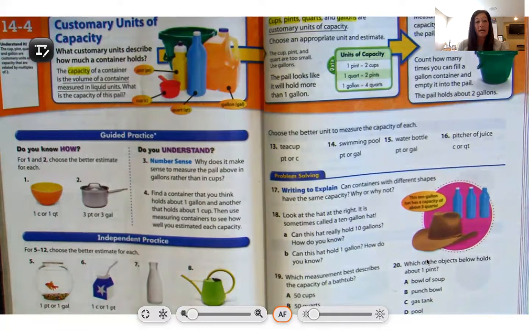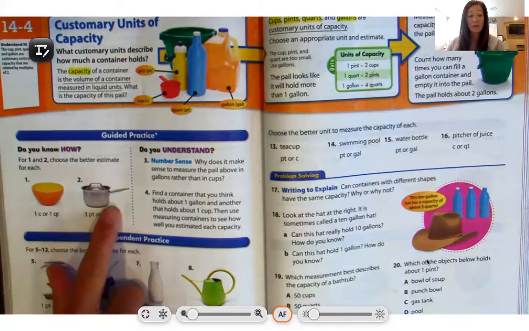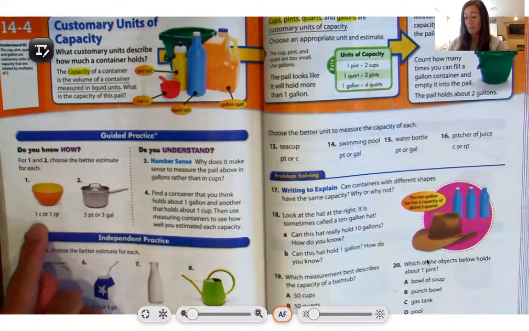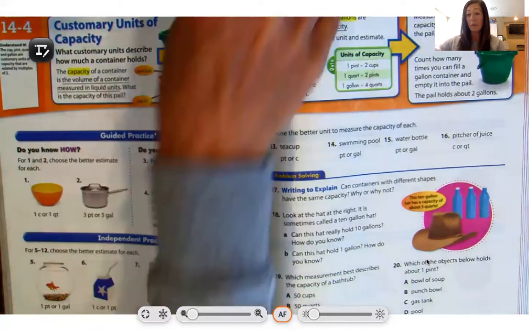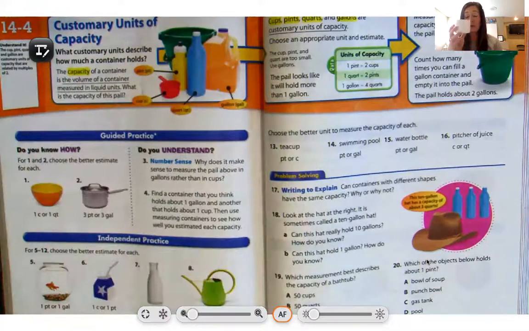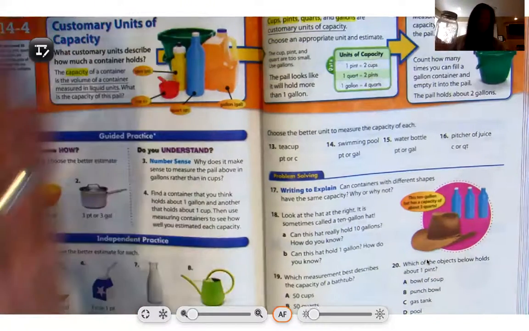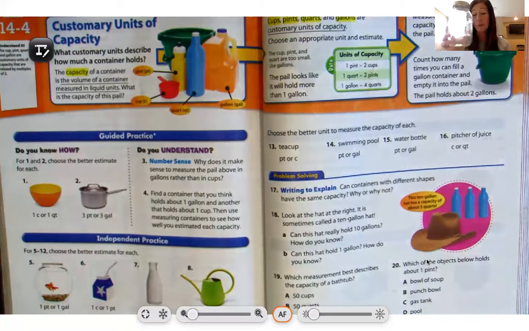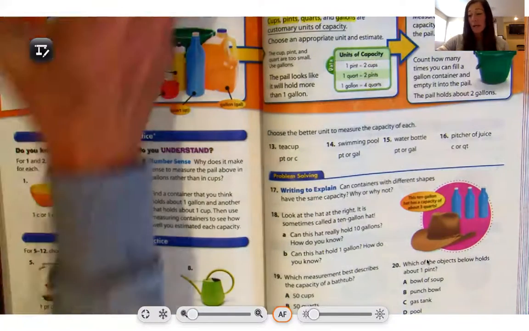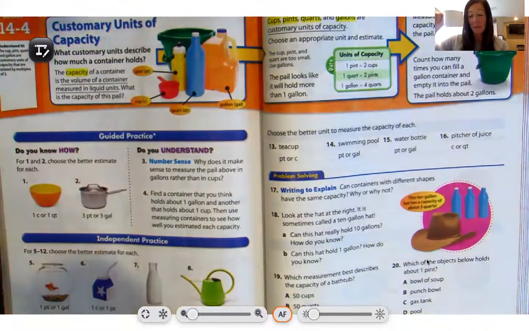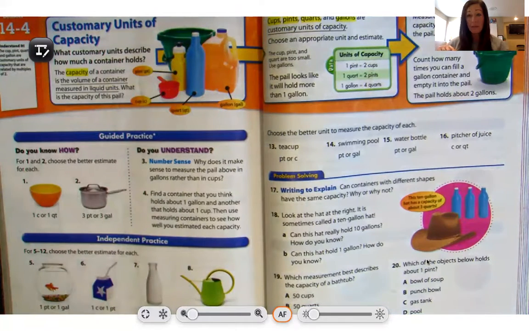Okay, so for guided practice today, it says for 1 and 2, choose the better estimate for each. Okay, so look at the bowl. Would you say that that bowl, we would estimate it with cups, or would we estimate it with quarts? Well, that bowl looks kind of small to me. I would say I would estimate that with a cup.